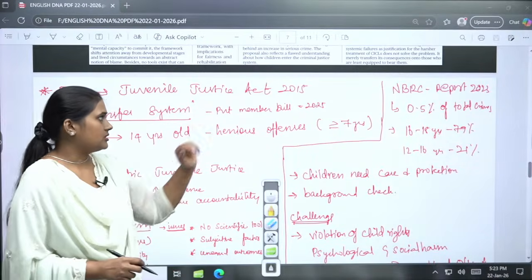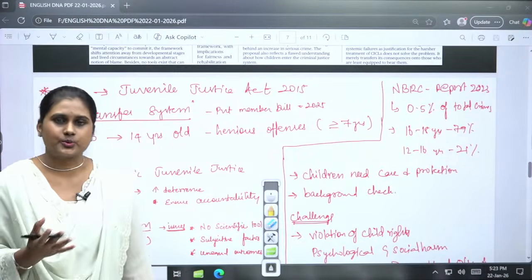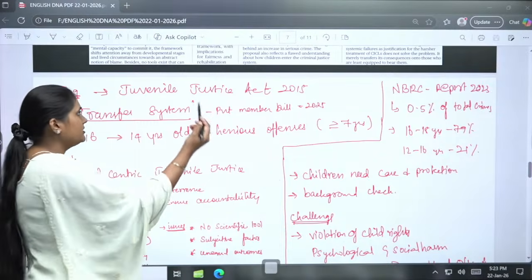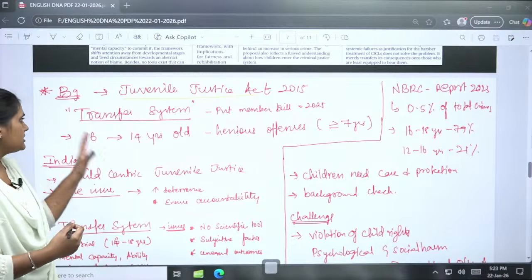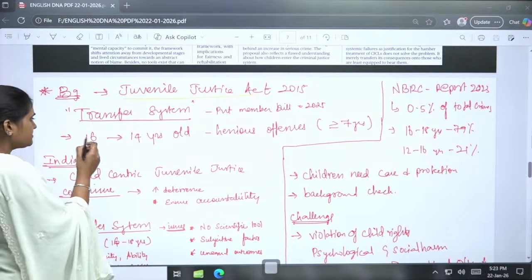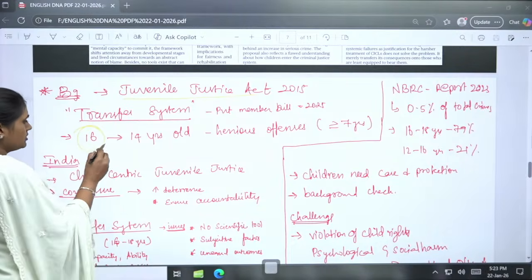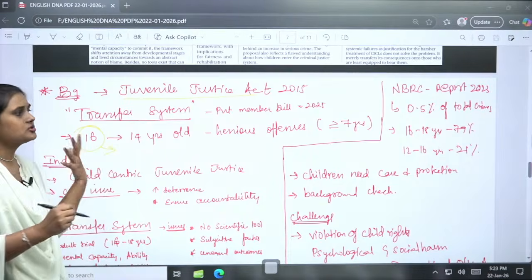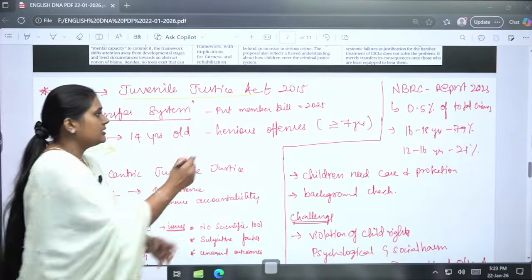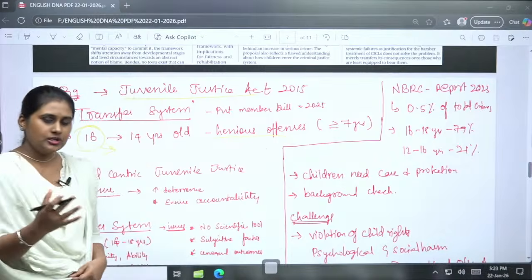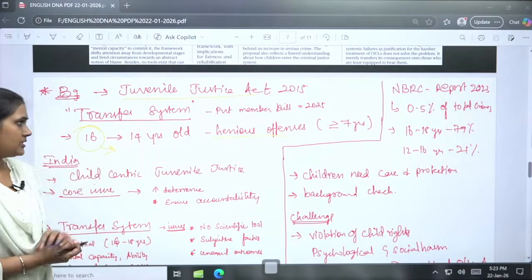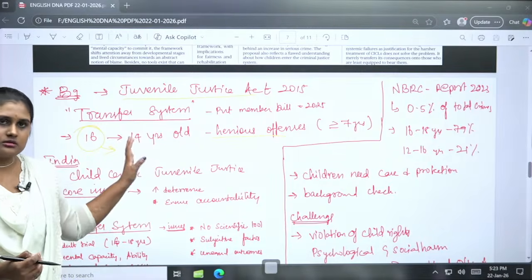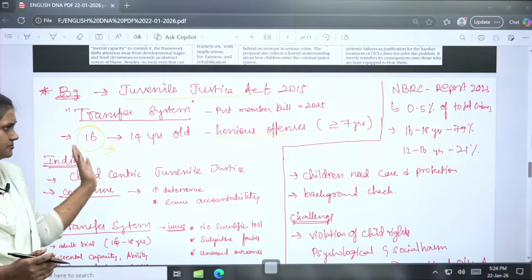After the 2012 case, the Juvenile Justice Act was amended with this transfer system, where a 16 year old child who has committed a heinous offence will be treated as an adult offender and go through the trial process like that. So this is the background.